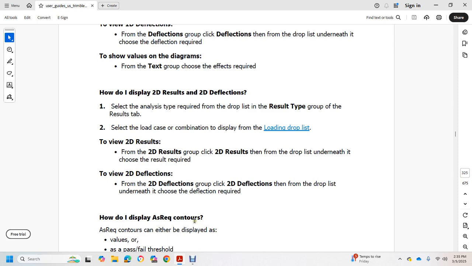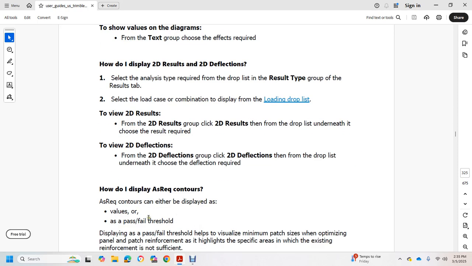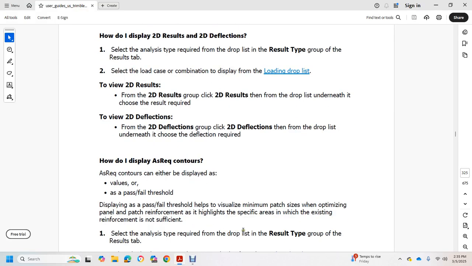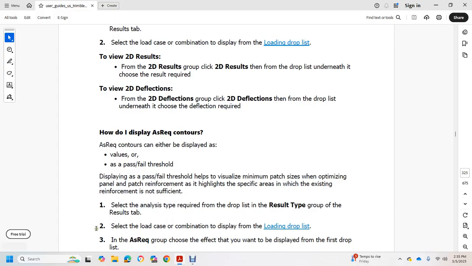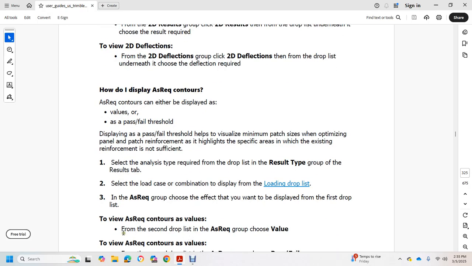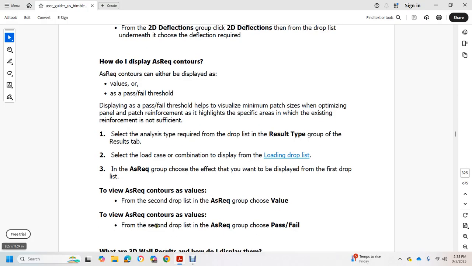How to display as required contours. As required contours can either display values or a pass-fail threshold. Displaying a pass-fail threshold helps to visualize minimum patch sizes, optimize panel and patch reinforcement, and highlight specific areas where existing reinforcement is not sufficient. Select the analysis type required with the drop list in the result type group of the result tab. Select the load case or combination to display with the load drop list for the as required group, and choose the effect to display with the first drop list. To view as required contours as values, from the second drop list in the as required group, choose value. To view them as pass or fail, choose pass or fail.